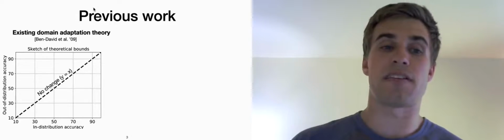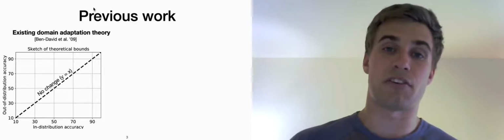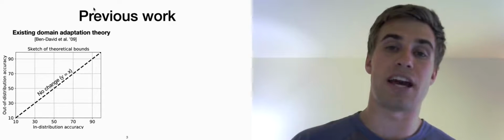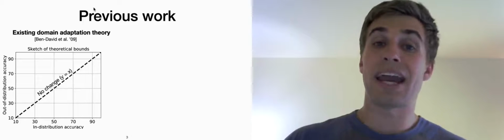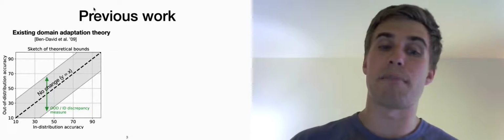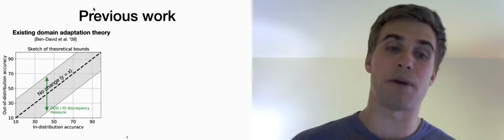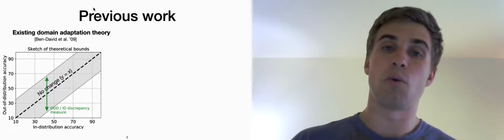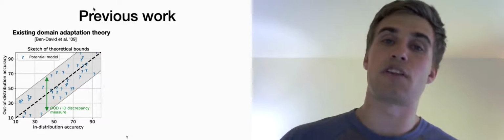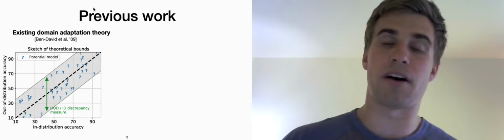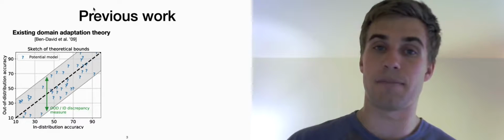To understand what this theory says, consider the following scatter plot. On the x-axis, we have in-distribution accuracy, on the y-axis, out-of-distribution accuracy, and on the diagonal, the no-change y equals x line. In domain adaptation theory, the key quantity is a measure of discrepancy between the original and the new distribution, which gives rise to a confidence band around the y equals x line, where all the model evaluations have to fall. Importantly, in domain adaptation, the structure or relationship between these model evaluations can be essentially arbitrary, as long as they fall within the confidence band.